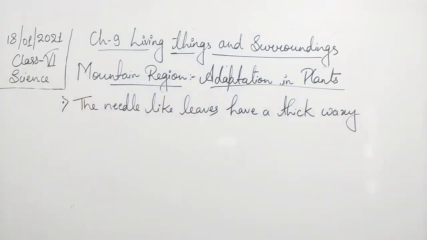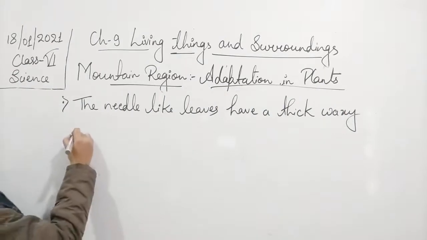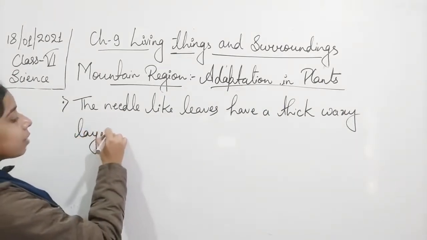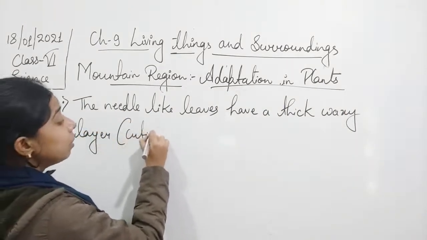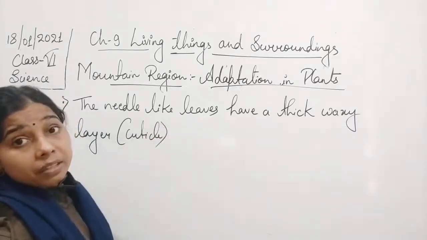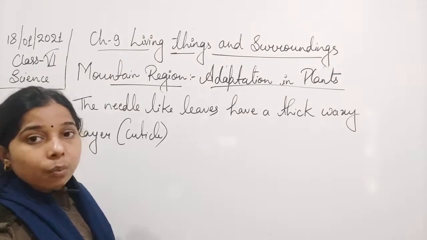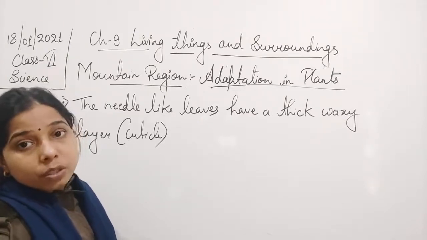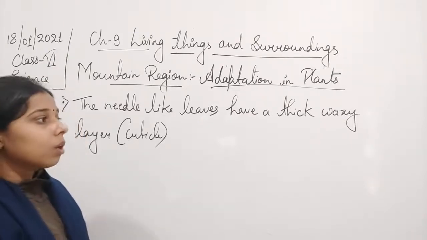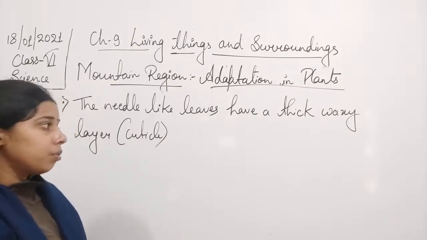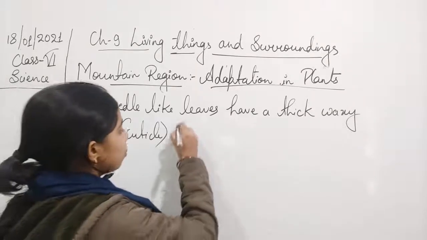They have a thick waxy layer of coating, which is also called the cuticle. We have seen this cuticle when we were studying desert plants. Those desert plants also have a thick waxy layer which helps in preventing the loss of water. So here also a thick waxy layer, or cuticle, is there to reduce the loss of water.